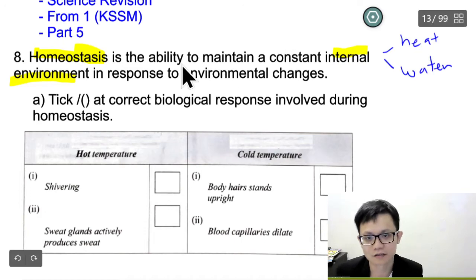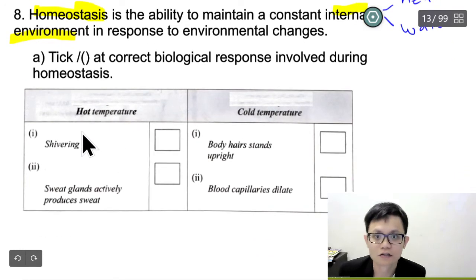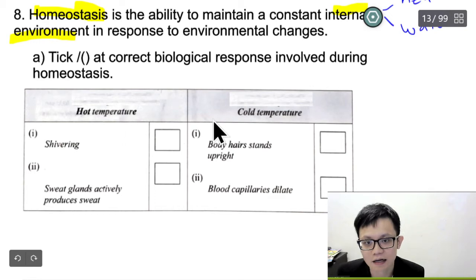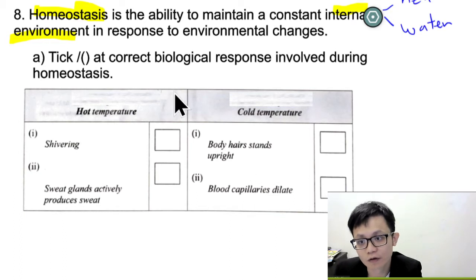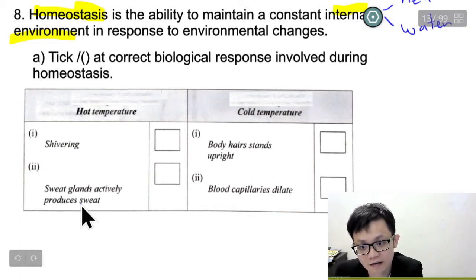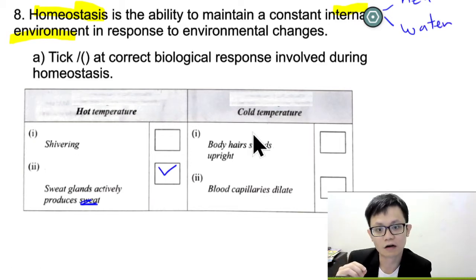So let's look at this one. Which of the following biological responses involves homeostasis? Then cold temperature. Which one is the answer? Shivering, or the sweat gland at the leaf produces sweat. Of course, when it is hot, we will sweat, correct or not? So here the question is about cold temperature. If we are cold, what do we do?